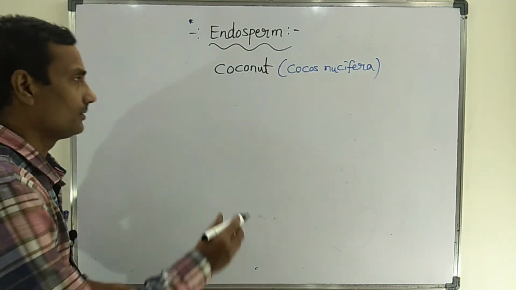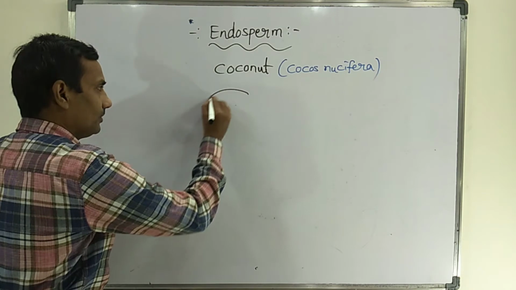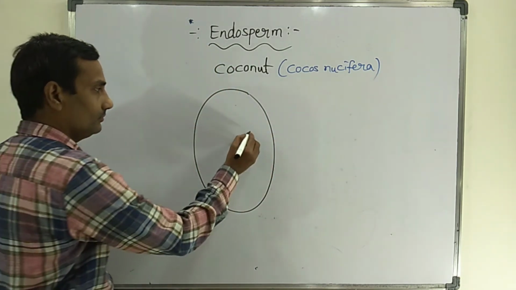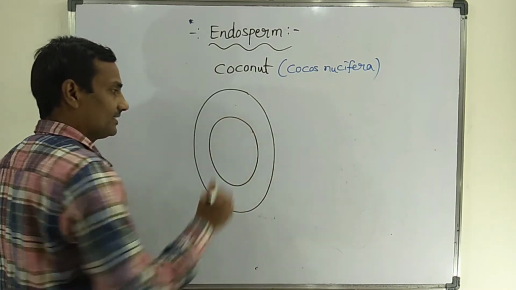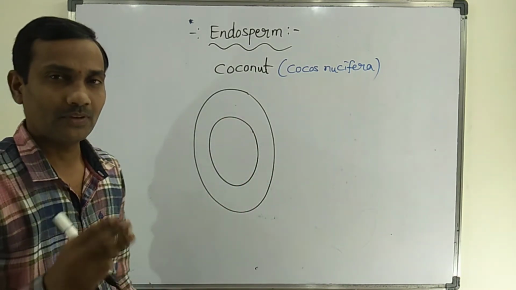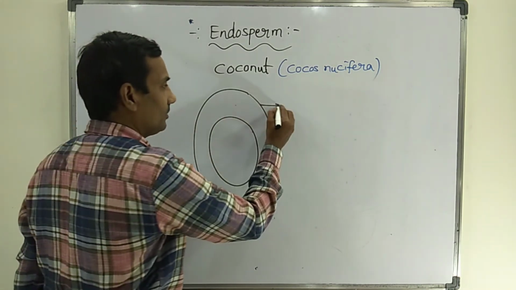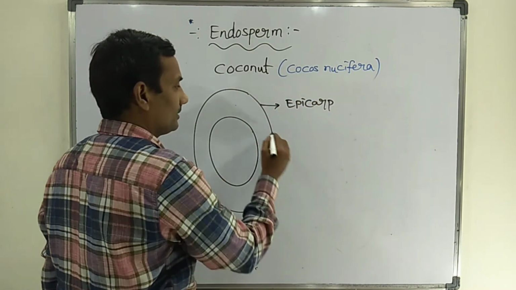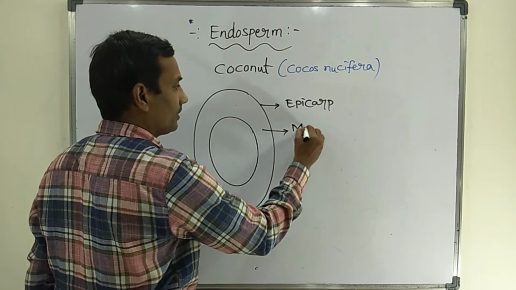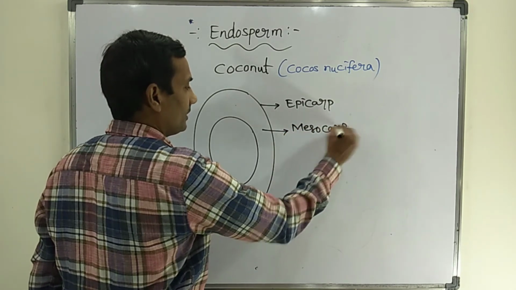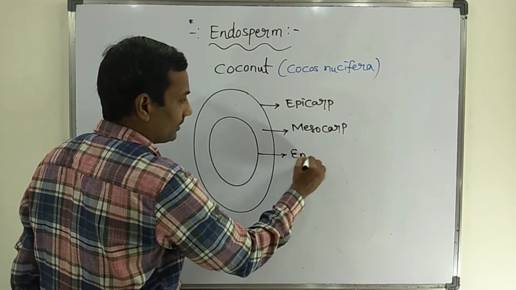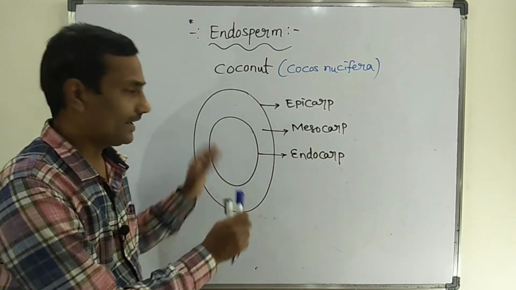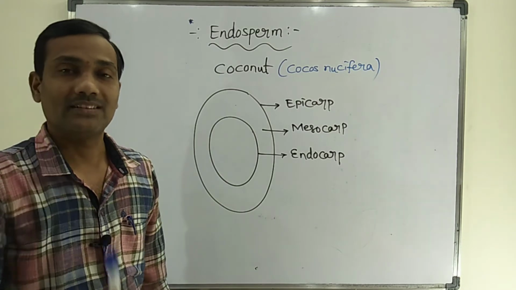In coconut, recall the total young structure of the coconut. The coconut has 3 layers. The outer layer is called the epicarp, the middle layer is called the mesocarp, and the inner layer is called the endocarp. The entire coconut has 3 layers.